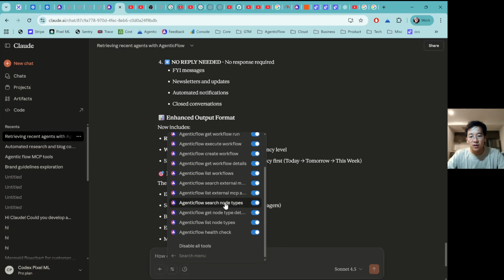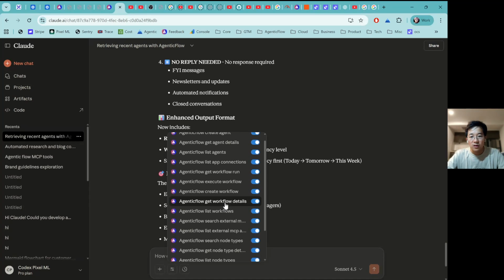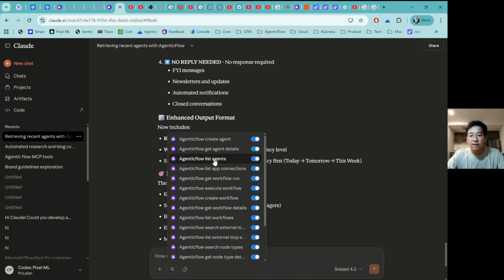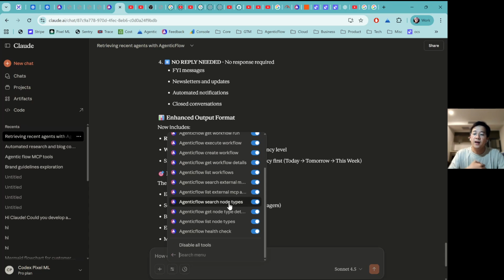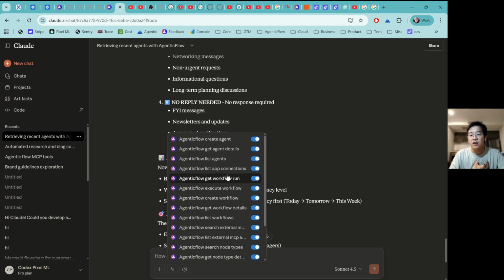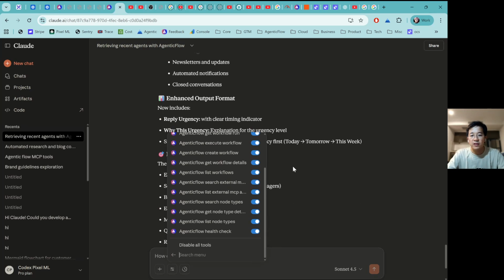Click on this one and we can see, okay, it has list agent, get agent detail, and create agent. I think that is the reason why. So right now we don't have the ability for an agent to update through the AgenticFlow MCP yet, so that's why it cannot. But later, we can actually enable this capability so that you can also have a look as well.